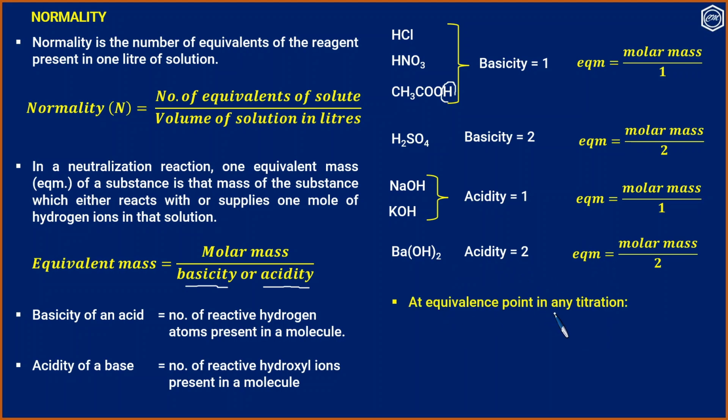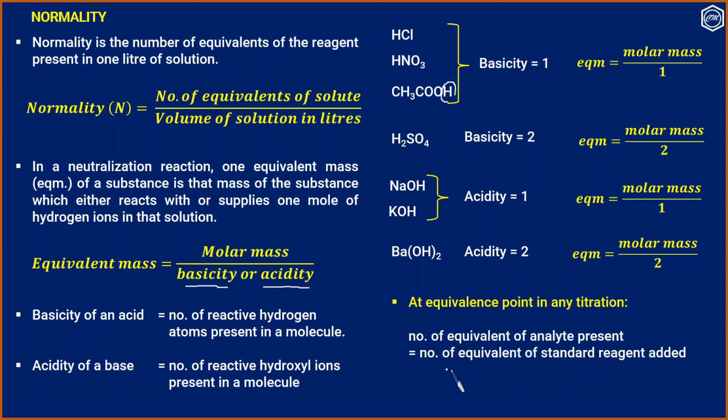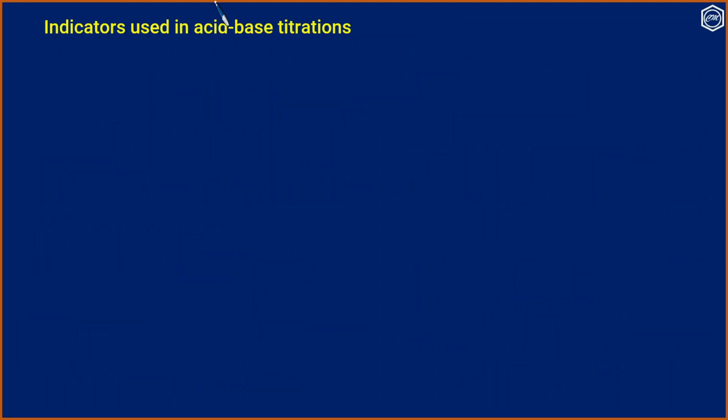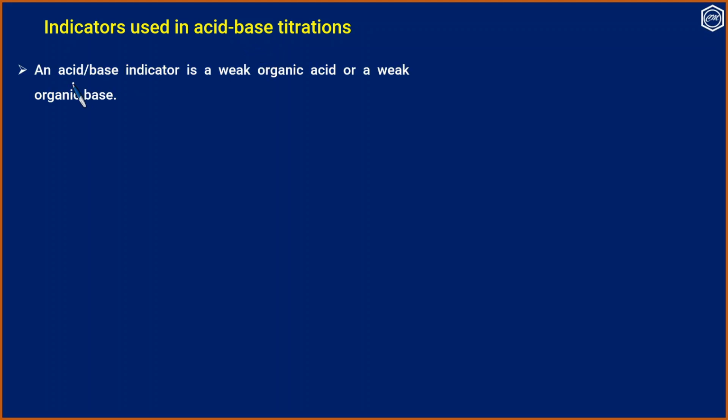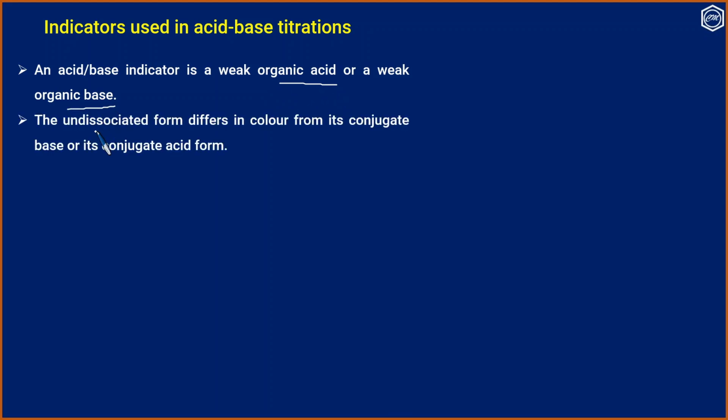At equivalence point in any titration, the number of equivalents of analyte present will be equal to the number of equivalents of standard reagent added. Now let us see indicators used in acid-base titrations. An acid-base indicator is a weak organic acid or a weak organic base.